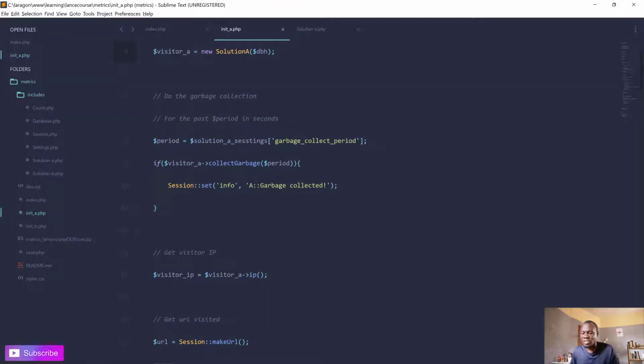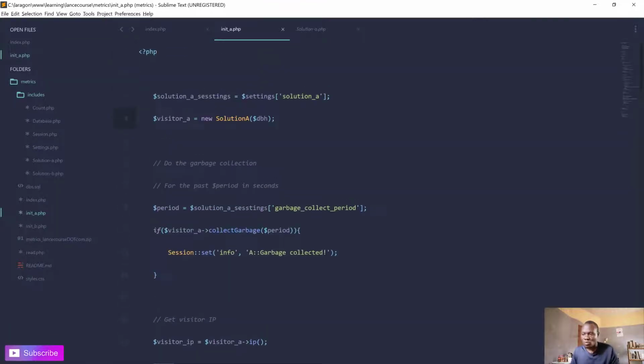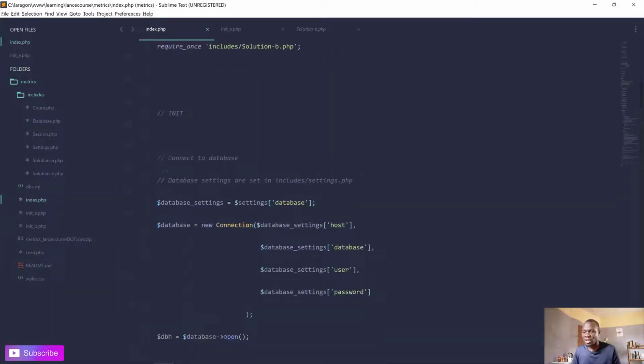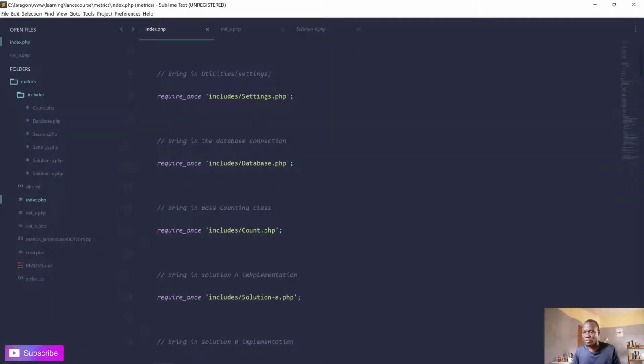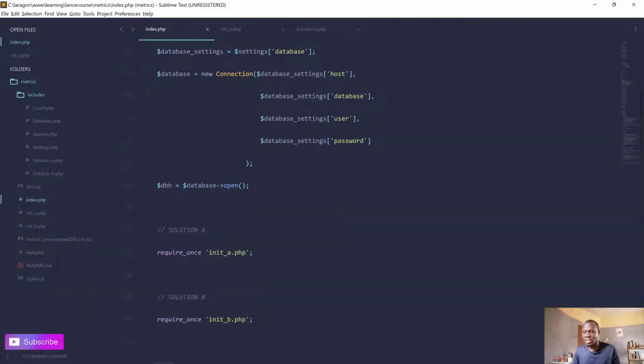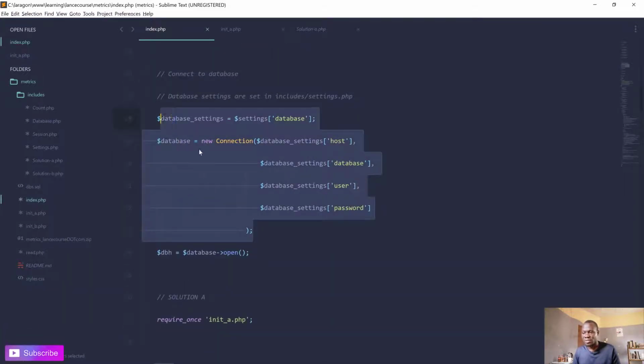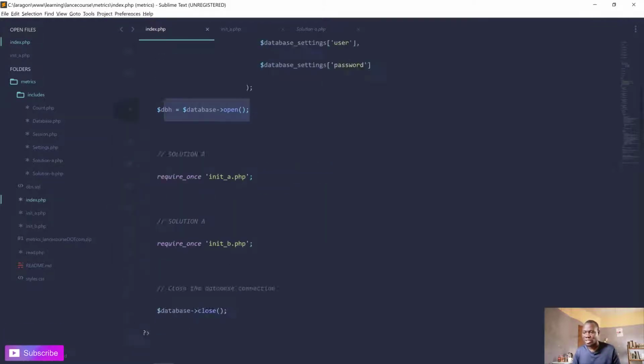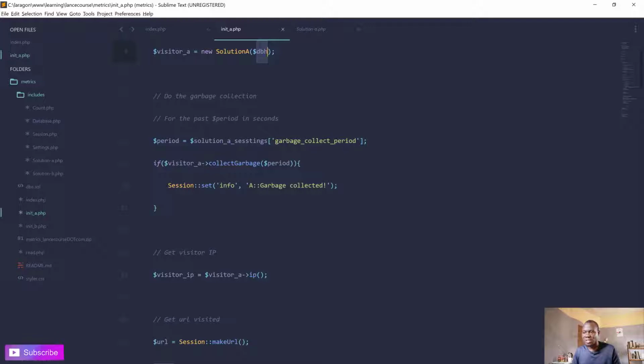Now, once we have the visitor, we instantiate the solution A by passing it, of course, injecting the database handler into it, because we already initiated the database here. We instantiated the database object, we created a connection, we opened the connection here. So we have the database handler that can be used all over the place.